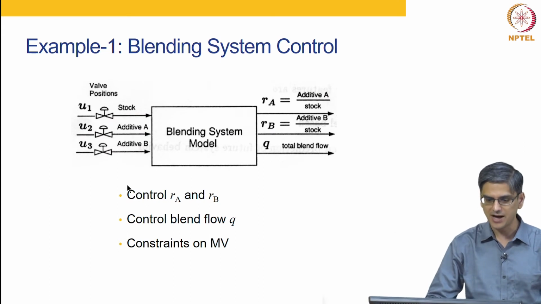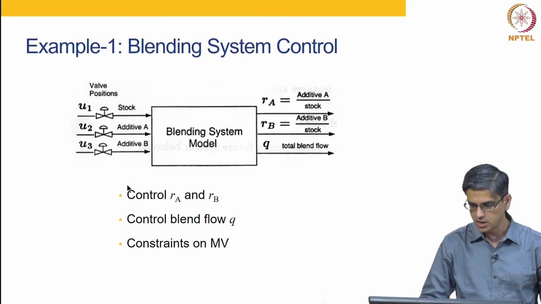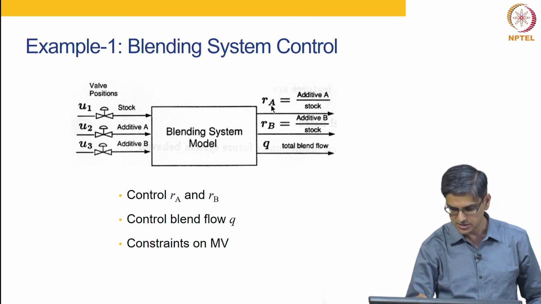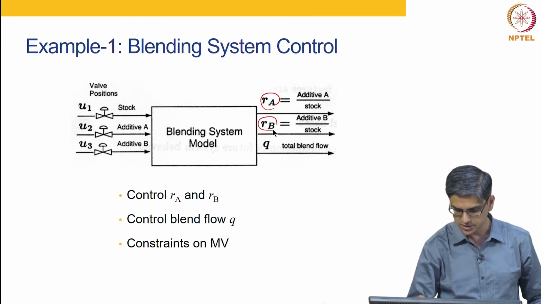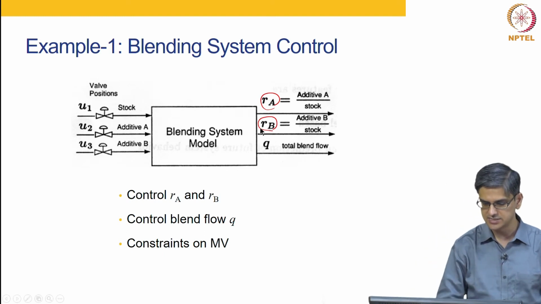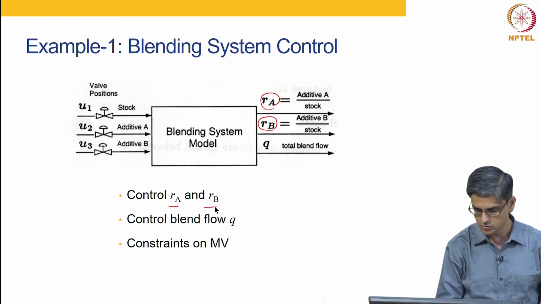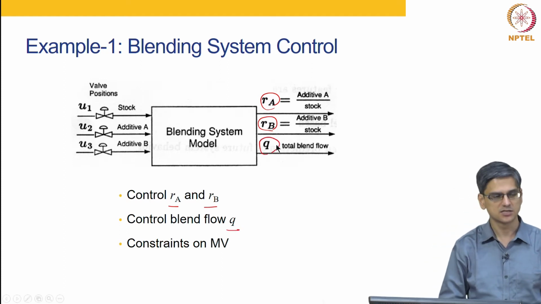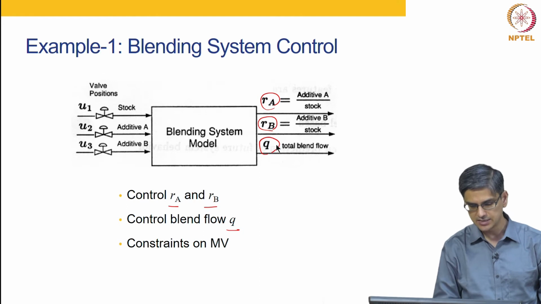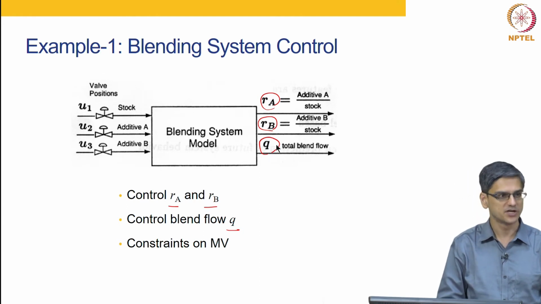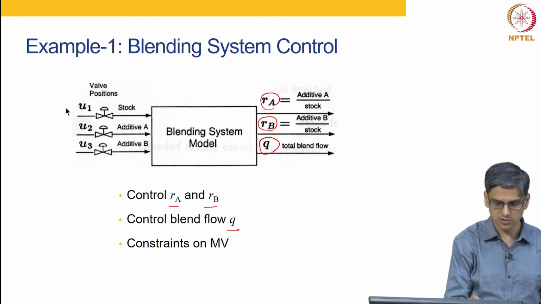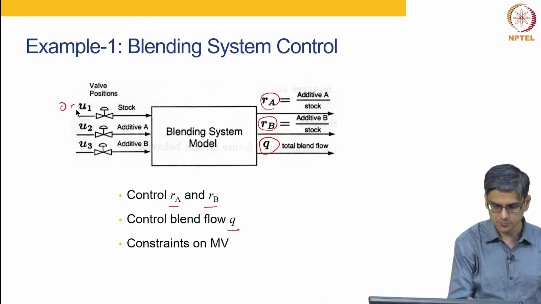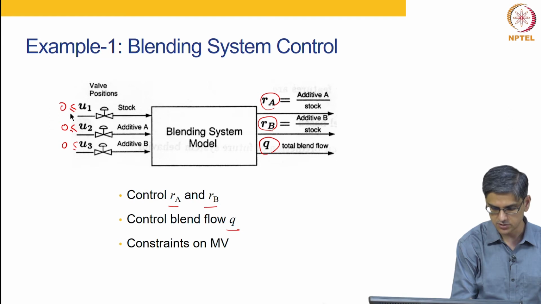Let us again look back at the example of a blending control system. Okay. Let us say that we are interested in controlling these two variables at the desired set point. Okay. We want to control Q also at their desired set point. In addition to that, there are certain constraints on manipulated variable. For example, the U1, U2, U3 should be greater than 0 or maybe greater than equal to.